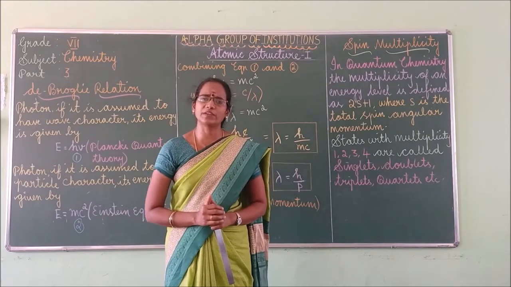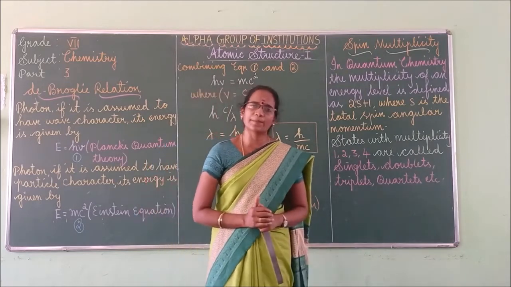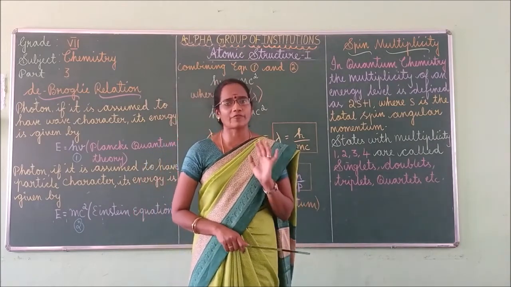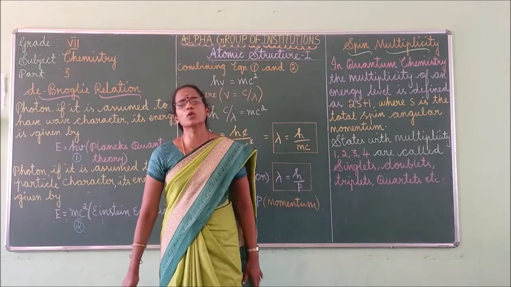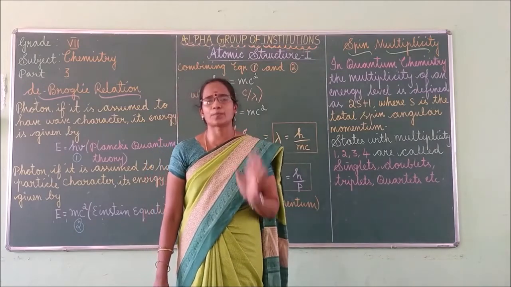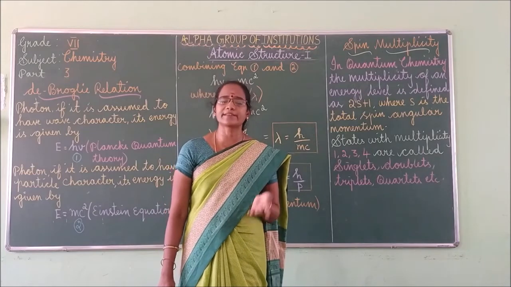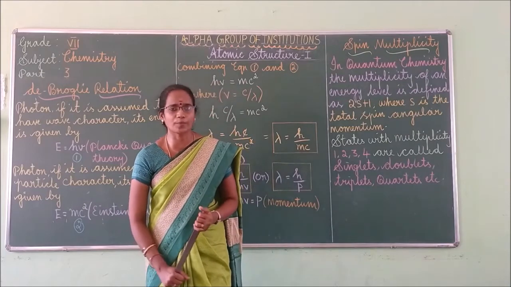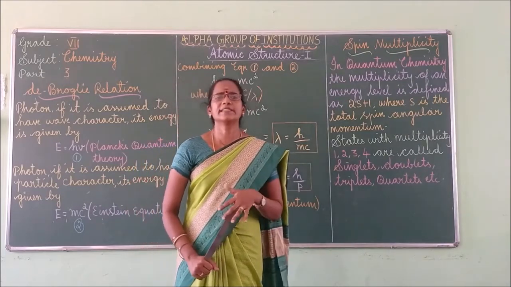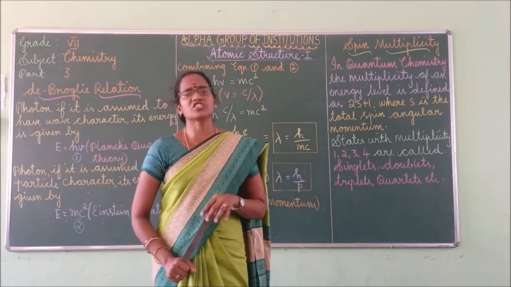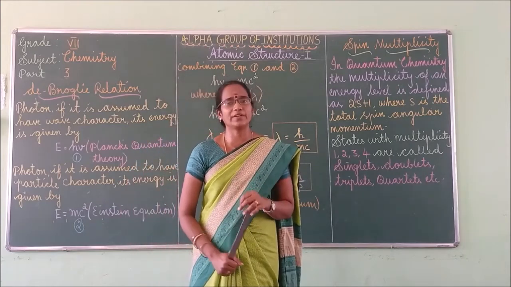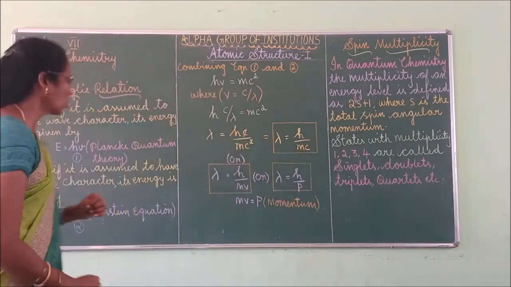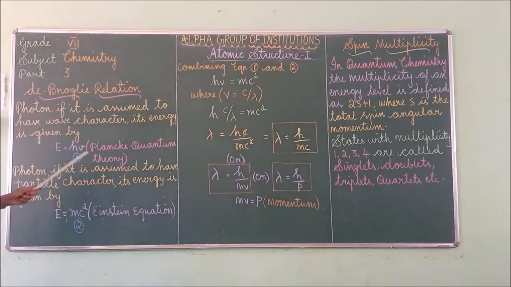What is the difference between a microscopic particle and a macroscopic particle? Already I told you, particle means a minute portion of matter. So a microscopic particle is a very small particle, whereas a macroscopic particle is a larger particle. That's the difference, right? Louis de Broglie derived an equation based on the relationship between velocity and momentum of the particle. Let us see the equation now.